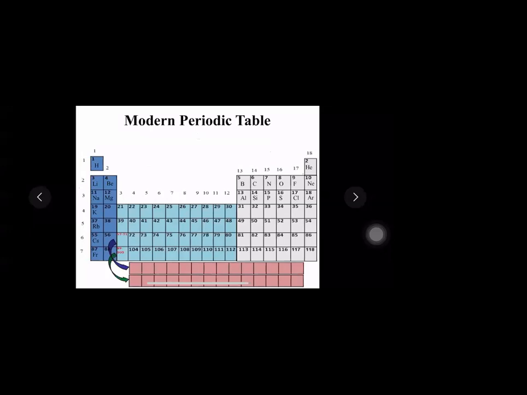And the names of the elements in group 1, everyone quickly: lithium, sodium, potassium, rubidium, cesium, and francium. Once again, what are the names? Lithium, sodium, potassium, rubidium, cesium, and francium.